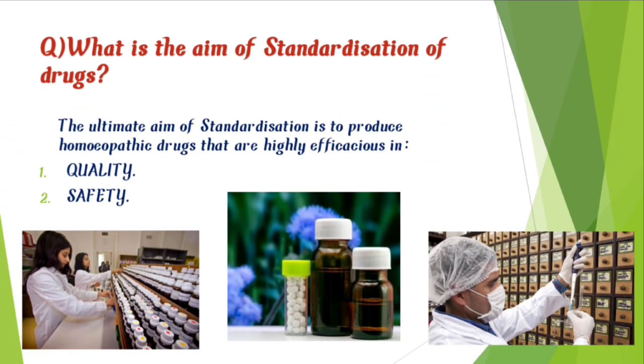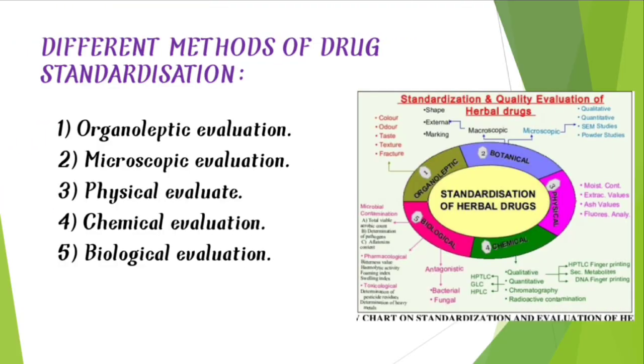Now, let us learn what the aim of standardization of drugs is. The ultimate aim of standardization is to produce homeopathic drugs that are highly efficacious in quality and safety. To maintain this quality and safety, we have different methods of drug standardization. Let us learn about them one by one. First is organoleptic evaluation. Second, microscopic evaluation. Third, physical evaluation. Fourth, chemical evaluation. And finally, the fifth one is biological evaluation. Let us learn about these evaluations in detail.